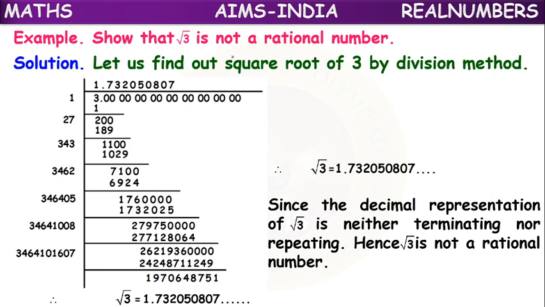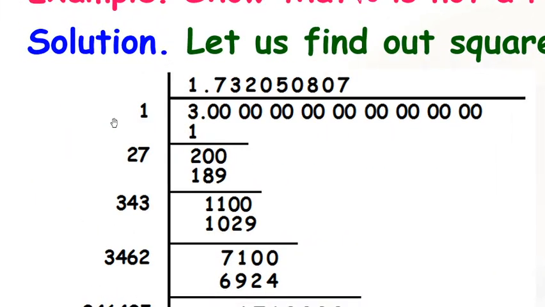Root 3 is not a rational number. So again by the division method, 3 point, as many zeros as we want we can take. 1 1 is 1, 2 2 times is 4; if we take 2, the value will become more. That's why we are taking 1. 1 1 times 1, so 3 minus 1 equals 2.